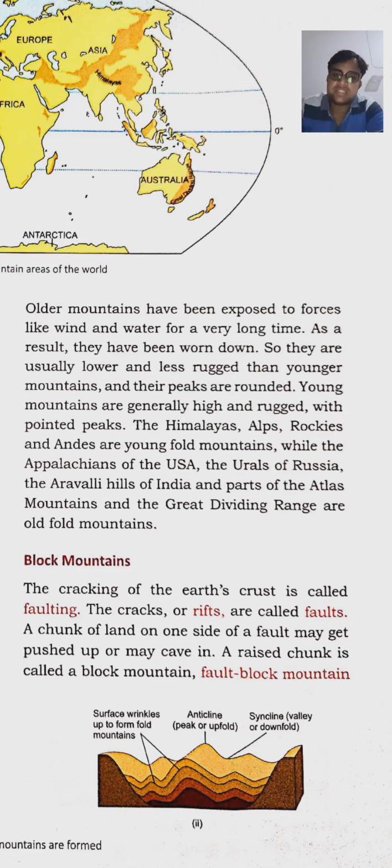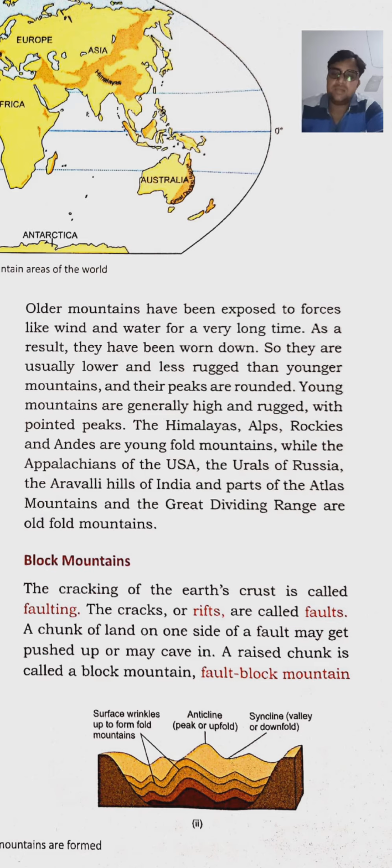Young mountains are generally high and rugged with pointed peaks. The Himalayas, Alps, Rockies and Andes are young fold mountains, while the Appalachians of the USA and the Urals of Russia, the Aravallis hills of India and parts of the Atlas mountains, the Great Dividing Range are old fold mountains.